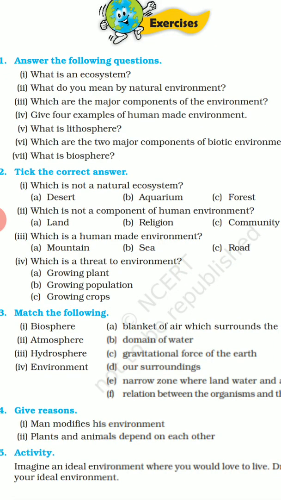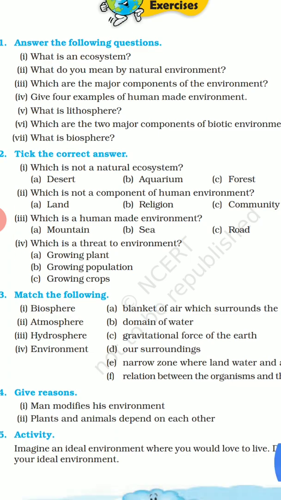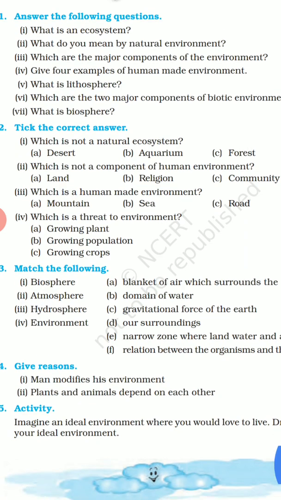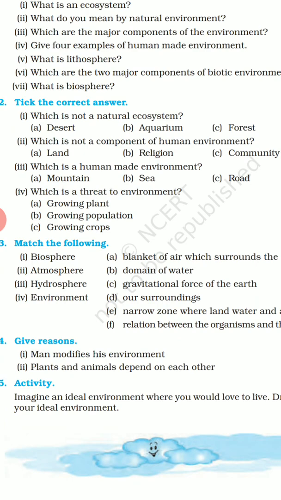Second, which is not a component of human environment? Religion and community are part of human environment, but land is not a component of human environment. Land is part of natural environment. So the answer will be land.